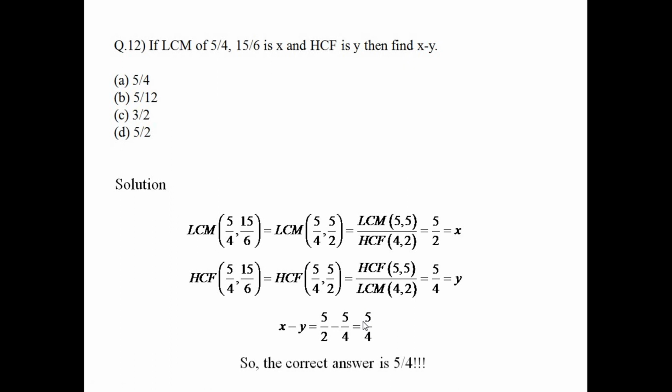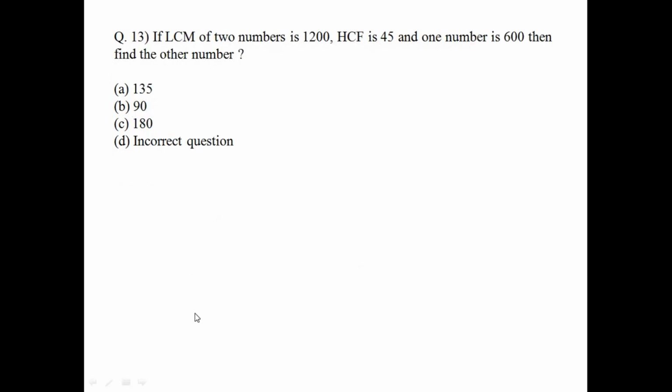So moving on to the next question. Question number 13. The LCM of two numbers is 1200, HCF is 45, one number is 600, then find the other number. So this is a very tricky question actually.